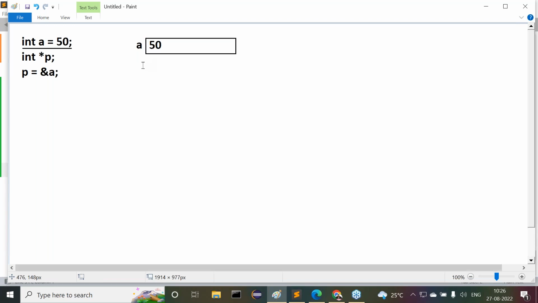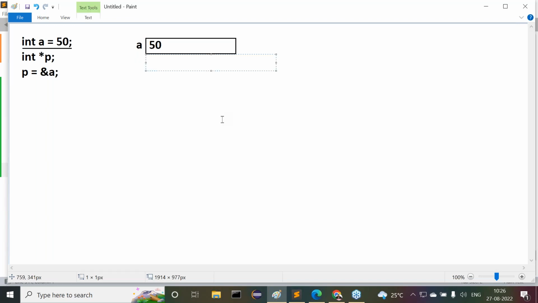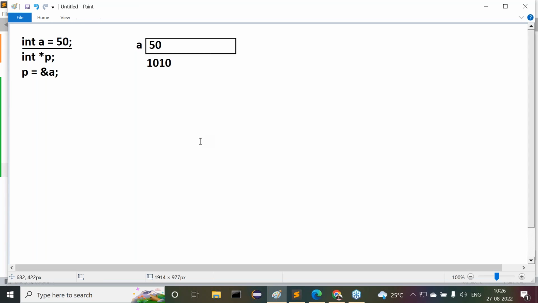And its address location, a starting address, maybe 1010. This is what happens when we compile int a is equal to 50. Are you getting it or not?